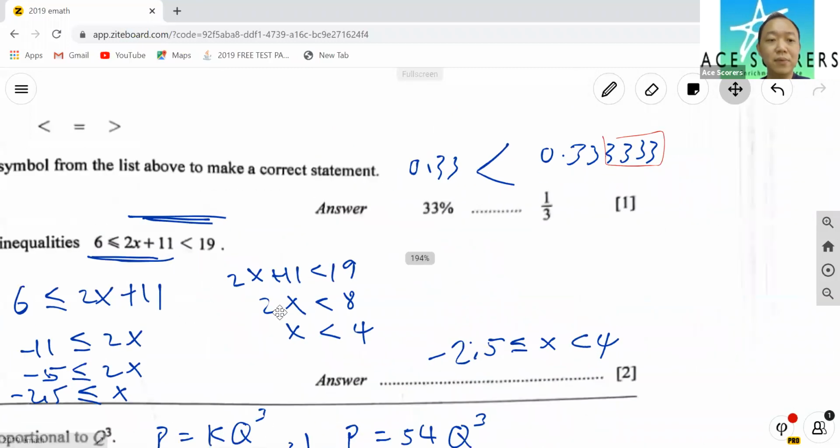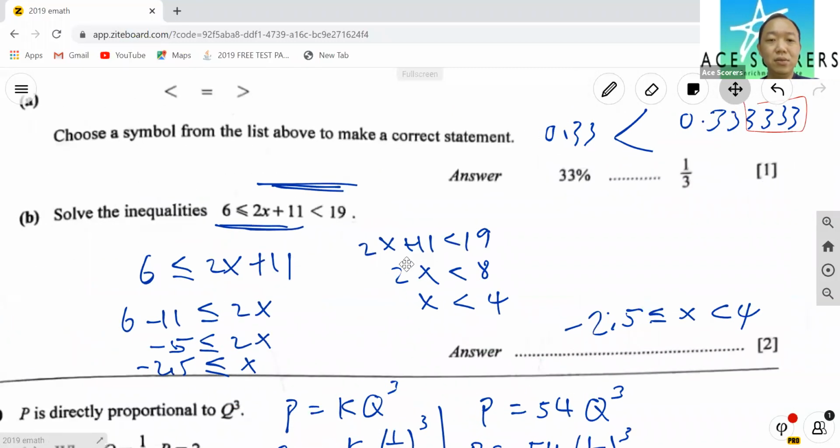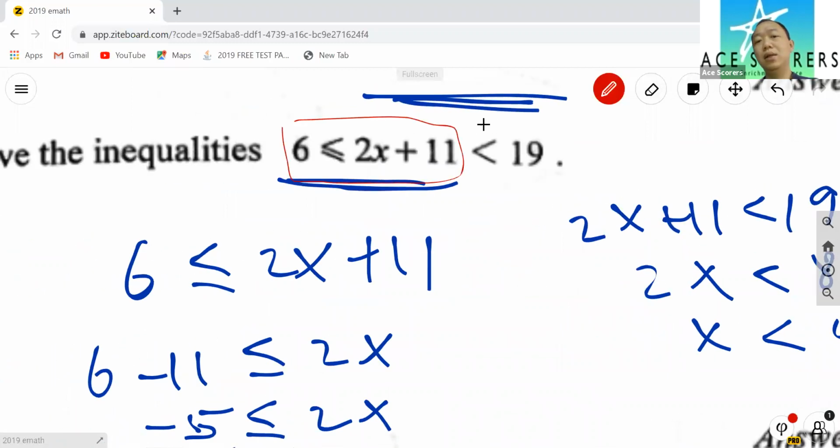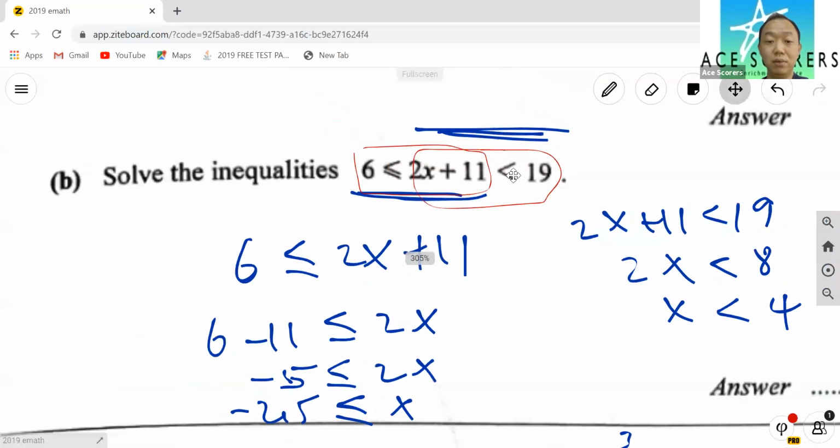Okay, next. Now solving inequalities, the first thing you need to do is to split into two. So this is one group, and then after that, here's another group. And then you solve as per normal, like an algebra question.